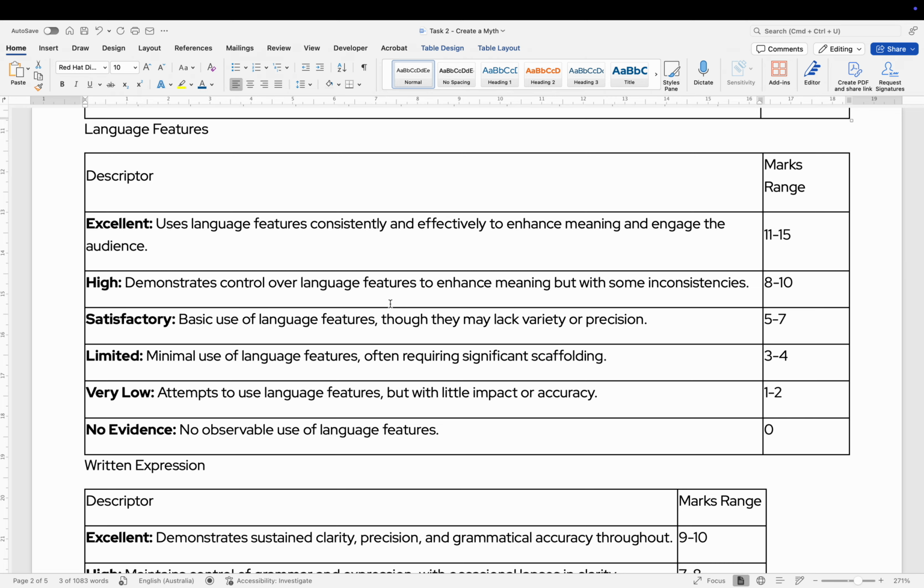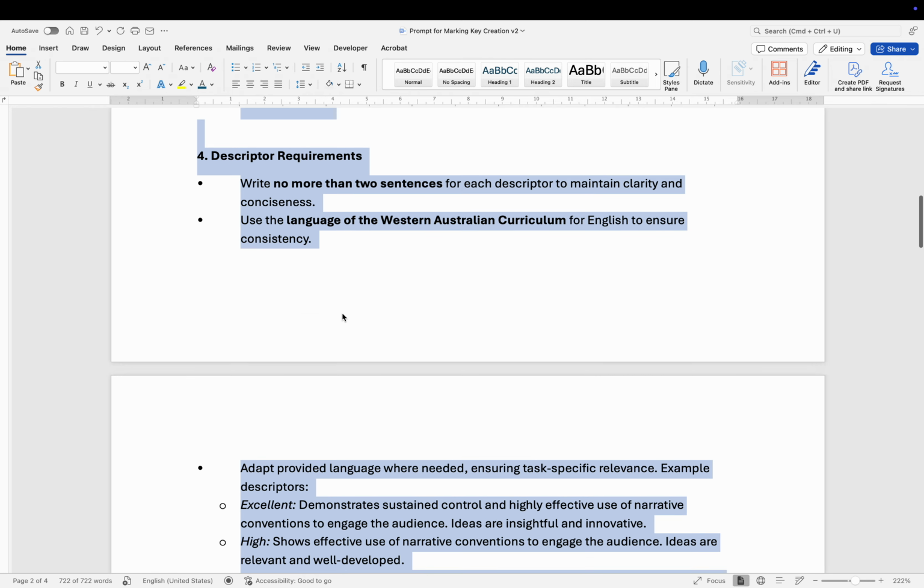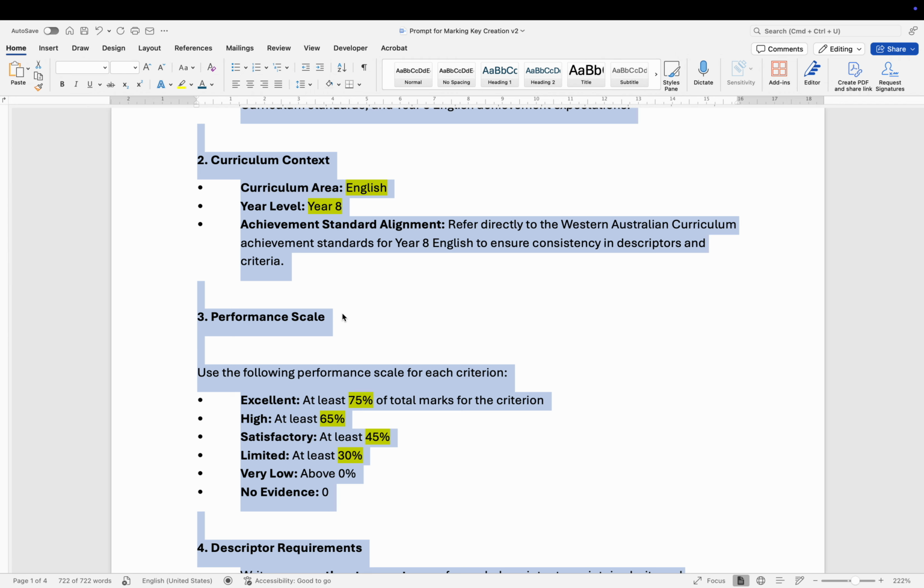And so all I had to do, just to refresh, is go into my prompt. I'm going to save this and just edit the highlighted bits here for any given task, and I can drop that in and have a crack at a marking key.